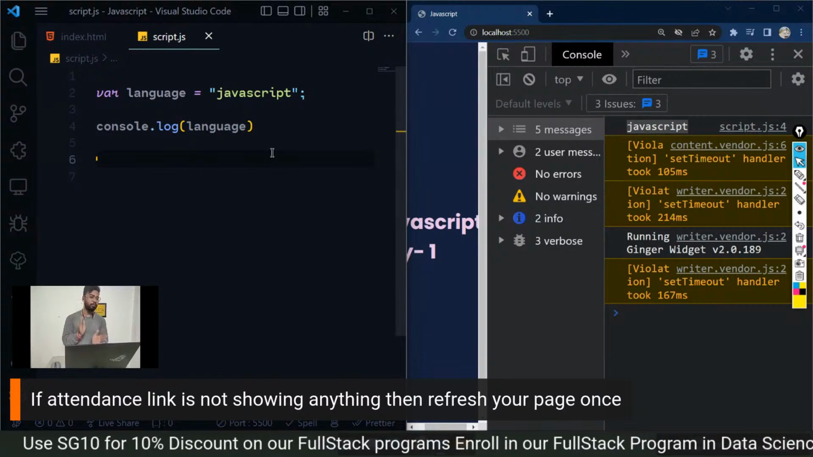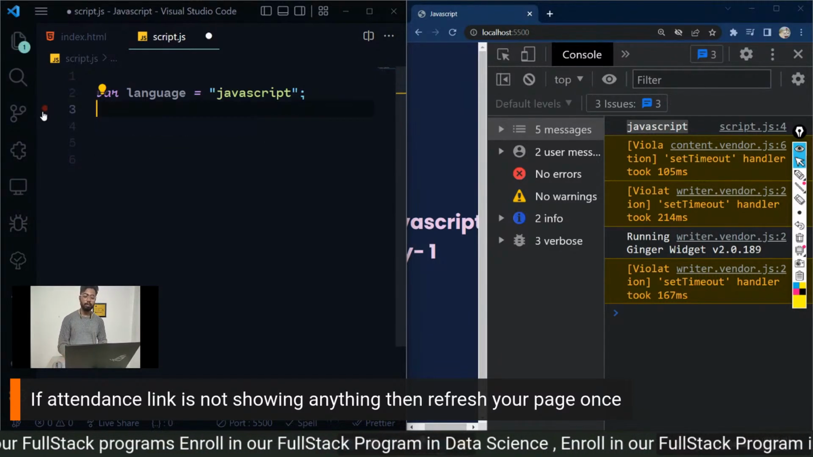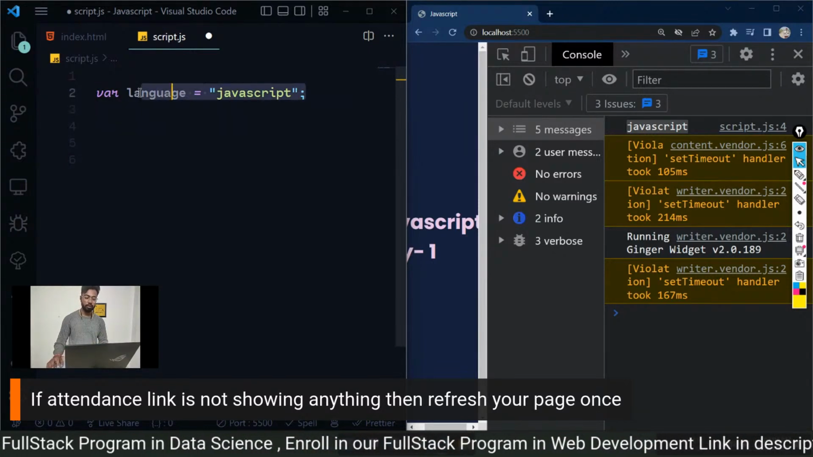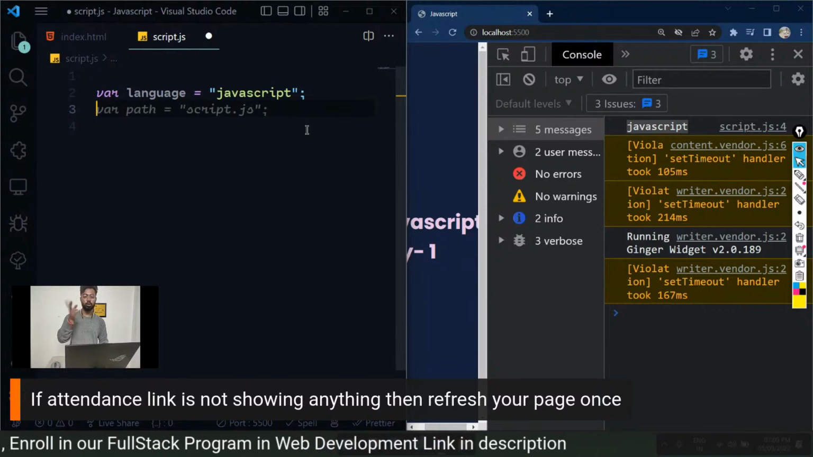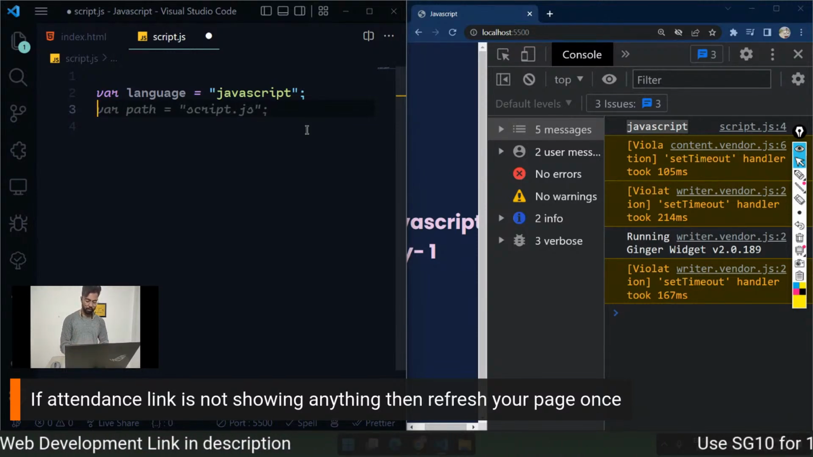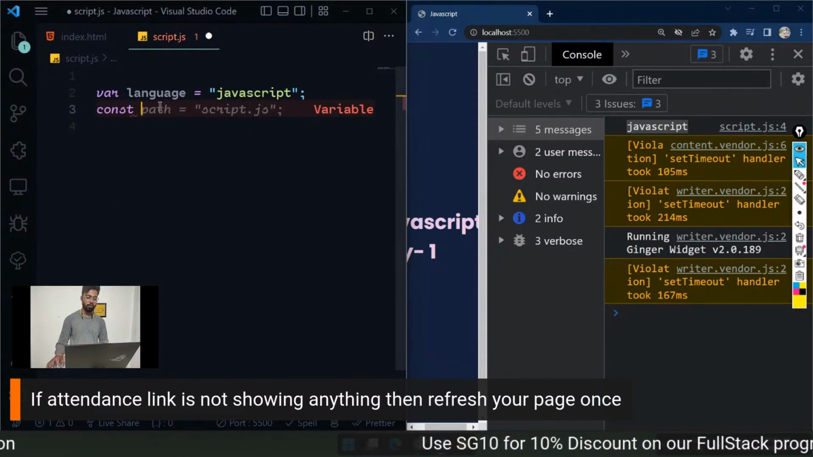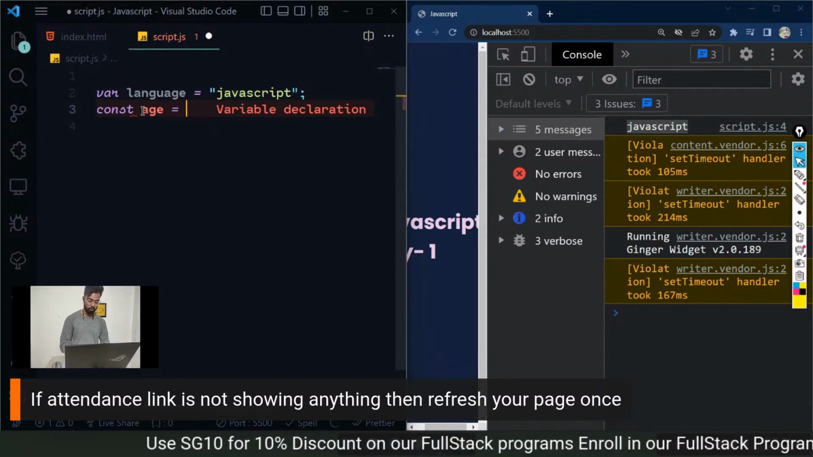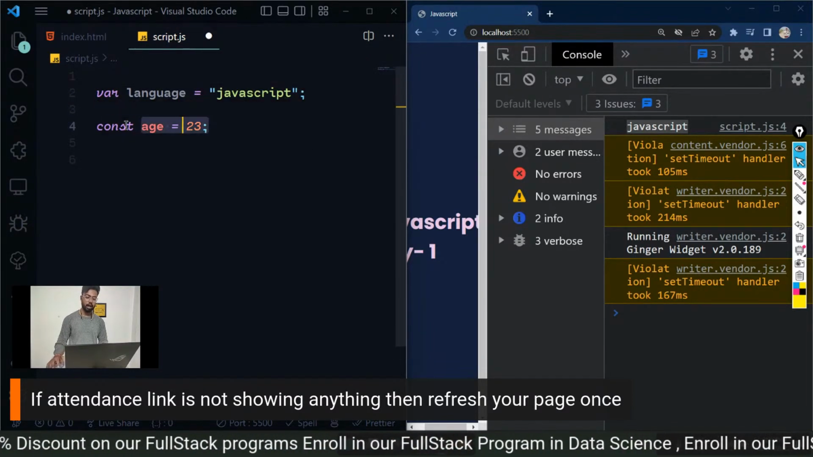This part is a little bit boring, but it is the most important part. Now let me tell you multiple ways to define a variable in JavaScript. This is one of the ways. We have two more ways. The second way is const. Instead of var, just type const here and put 23 here. That's great. So it's also a way to create a variable.